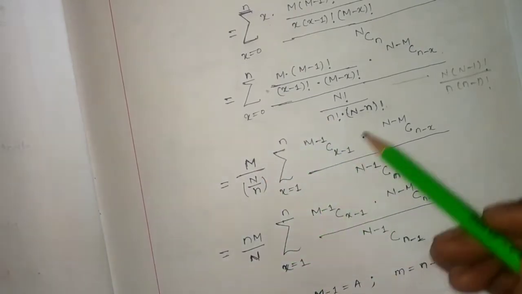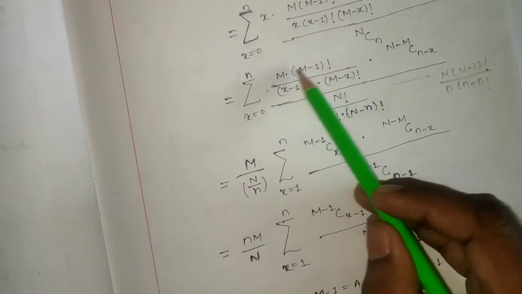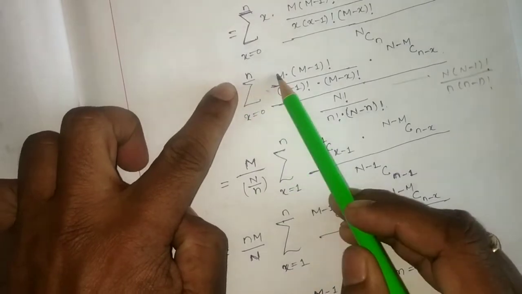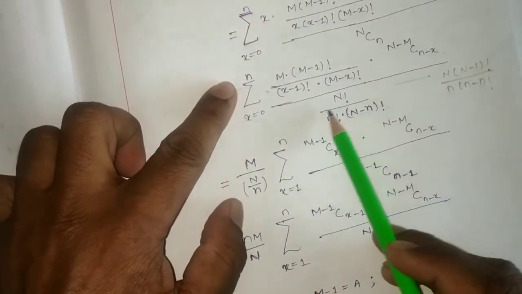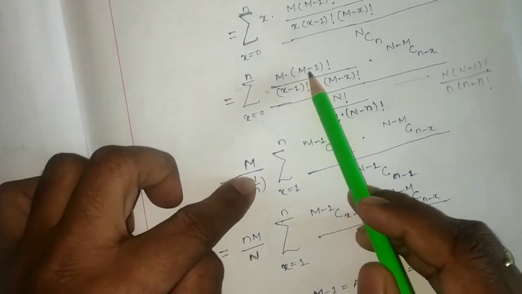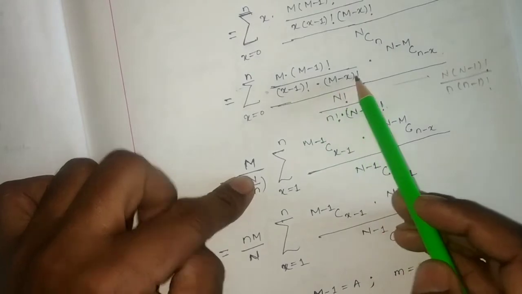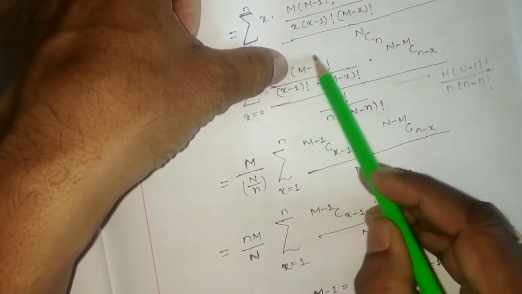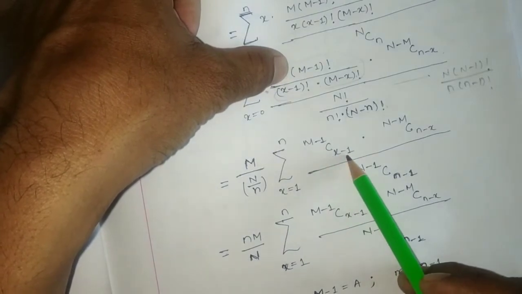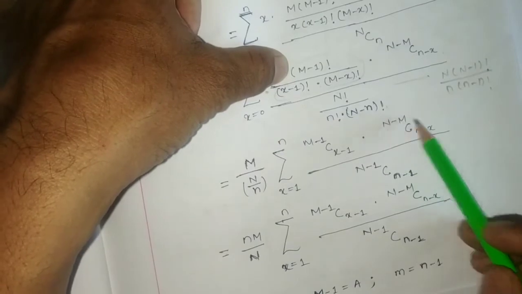Rest of the things: by taking m outside from the numerator, and from the denominator taking n by N outside, the rest is m minus 1 factorial by x minus 1 factorial into m minus x factorial. This much can be written as m minus 1 C x minus 1, no problem. And this one N minus m C n minus x.